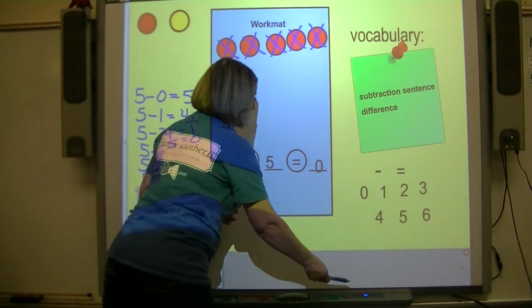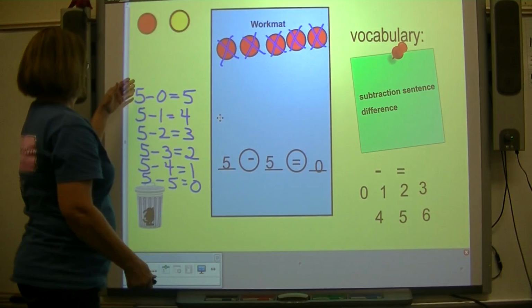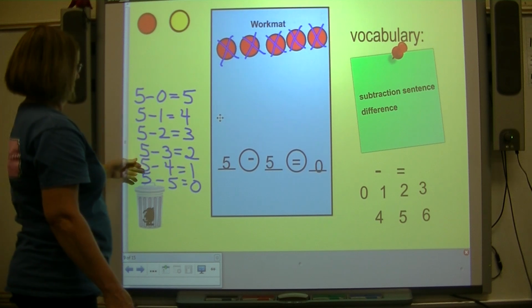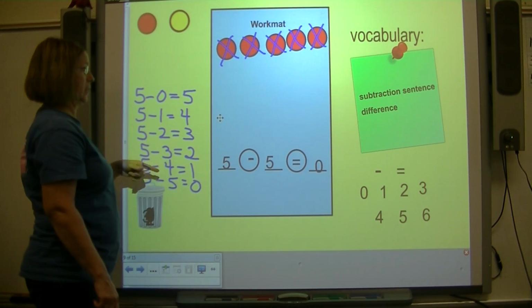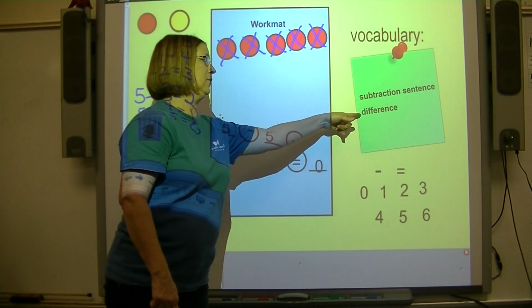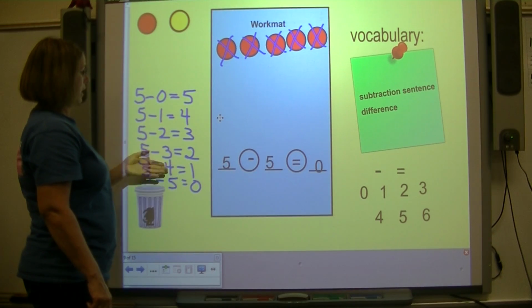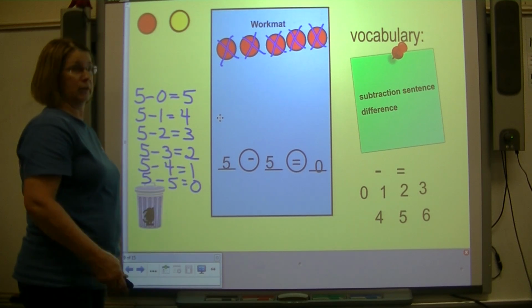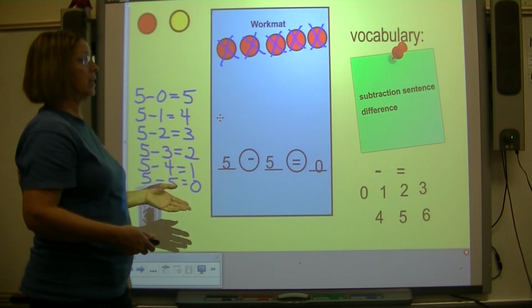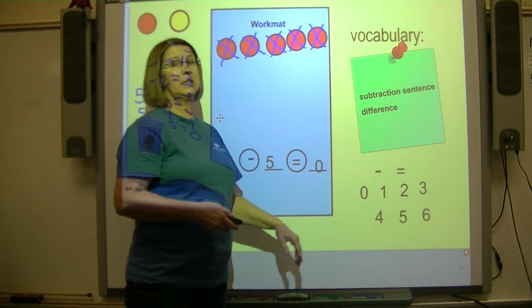Now, we have written 6 subtraction sentences, and we found the difference each time. The more we take away, the less we have left. The more you take away, the smaller the difference.